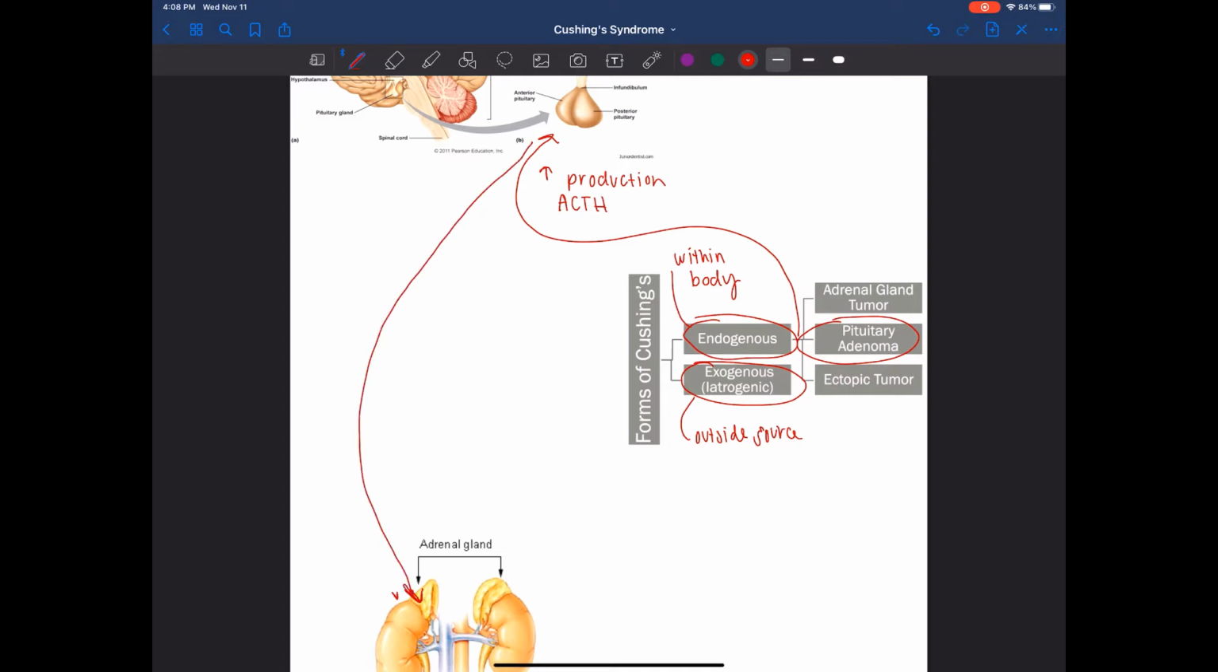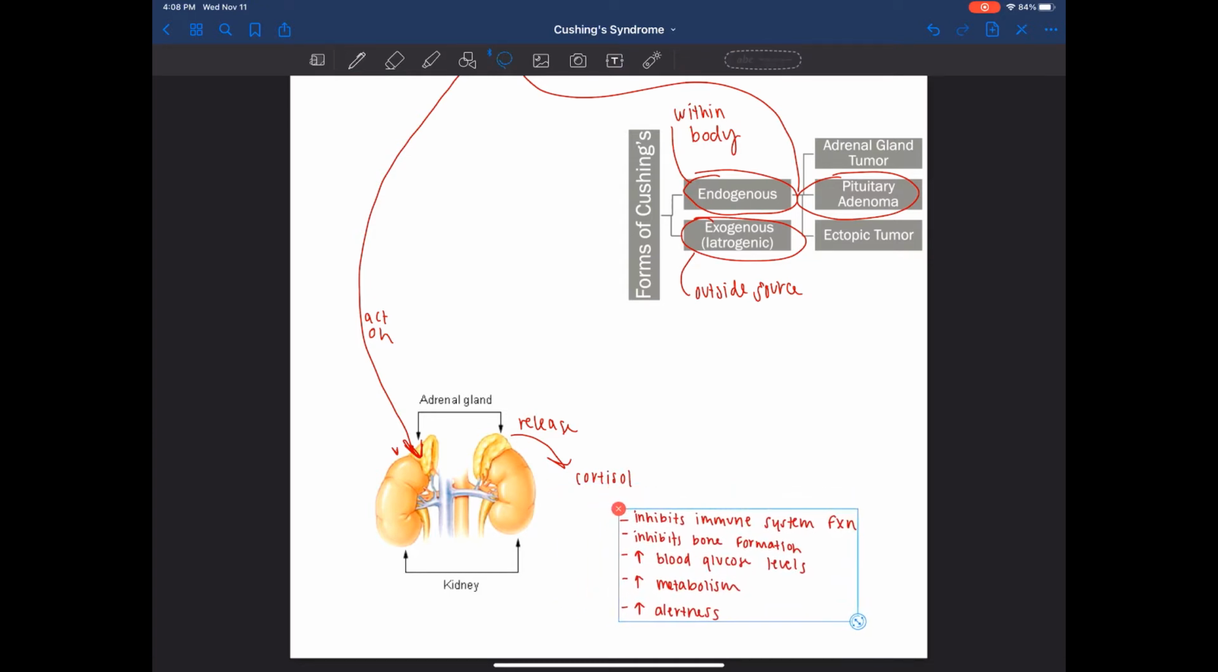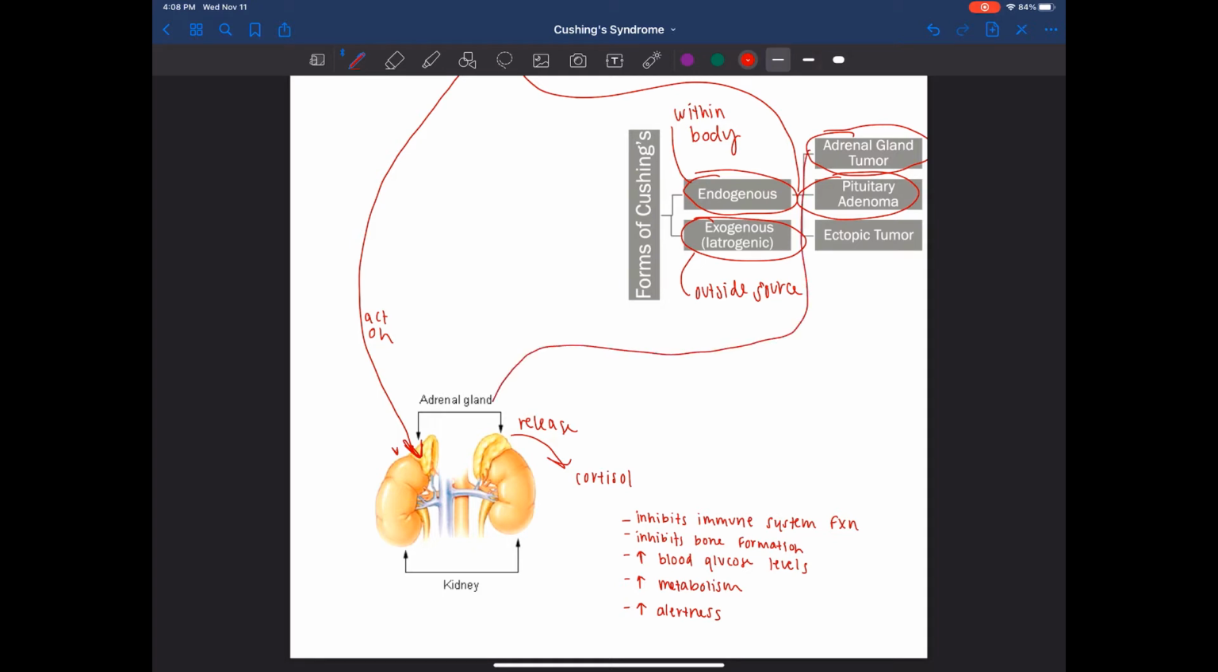From there, ACTH will go to act on the adrenal gland per usual, stimulating the release of cortisol. Cortisol will then, of course, go on to act on the body by inhibiting immune system function and bone formation, and increasing blood glucose levels, metabolism, and alertness. From there, we will discuss how the adrenal gland tumor will also increase the release of cortisol, in turn causing an increase of all the things associated with cortisol.